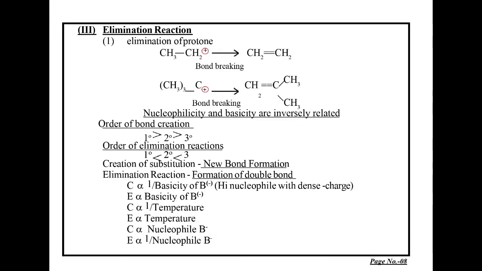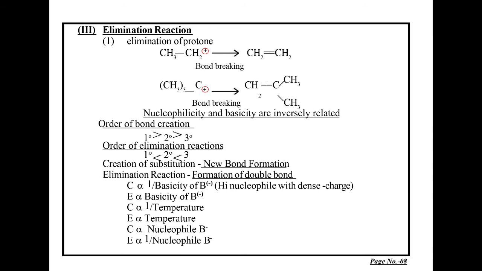Come to page number 8. Here we also know that there is a class of reaction known as elimination reaction. What is elimination? Elimination is elimination of a certain small molecule, maybe hydrogen, maybe water molecule, maybe ammonia molecule, maybe carbon dioxide molecule, or it may be any small molecule like HCl, HBr. So this type of reaction, where there is elimination of a certain small molecule and creation of the pi bond, is termed as elimination reaction.